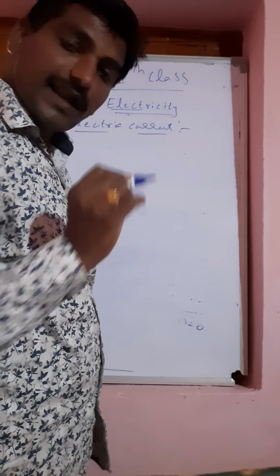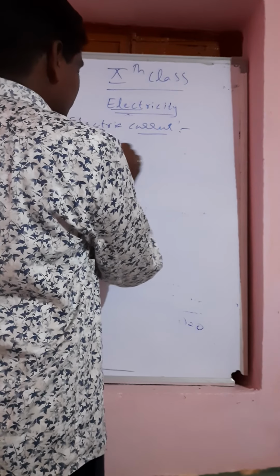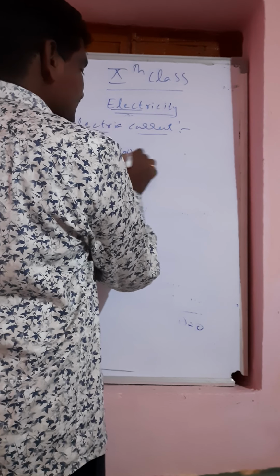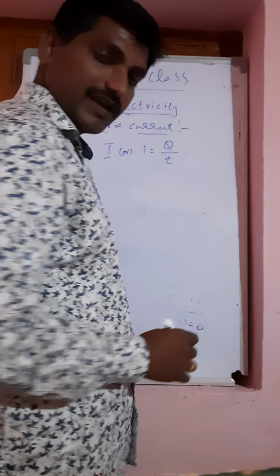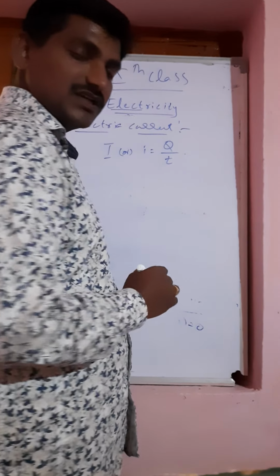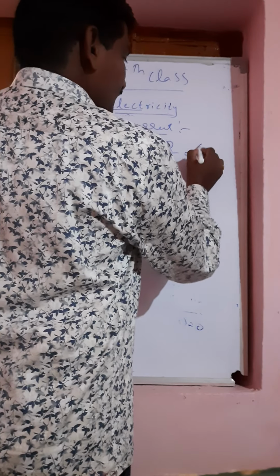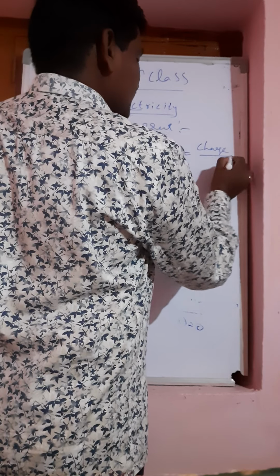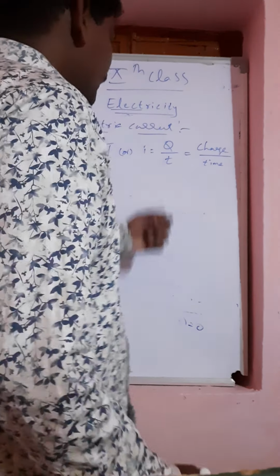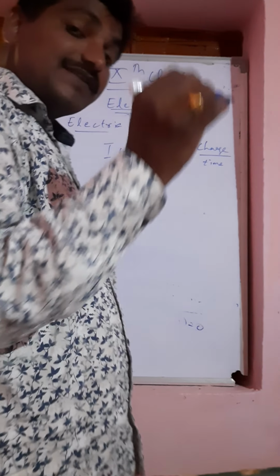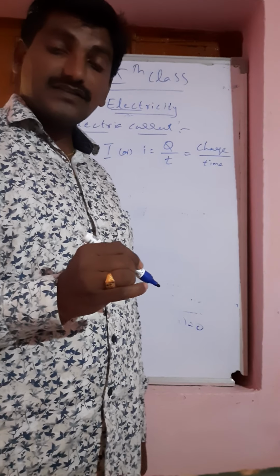It is denoted with capital I, I equal to Q by T, where Q is charge, T is the time, and I is the electric current. Means the flow of charges in unit time is called electric current.